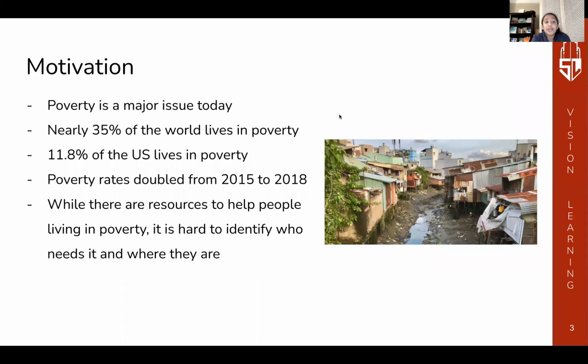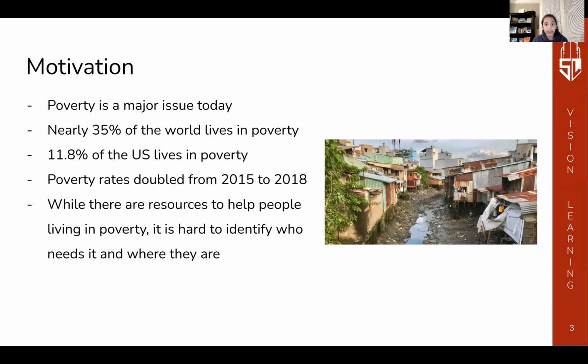Poverty is a major issue today. Nearly 35% of the world lives in poverty, and 11.8% of the US lives in poverty. Poverty has doubled in recent years. For many regions, while there are resources, it is difficult to identify where they need to be sent.